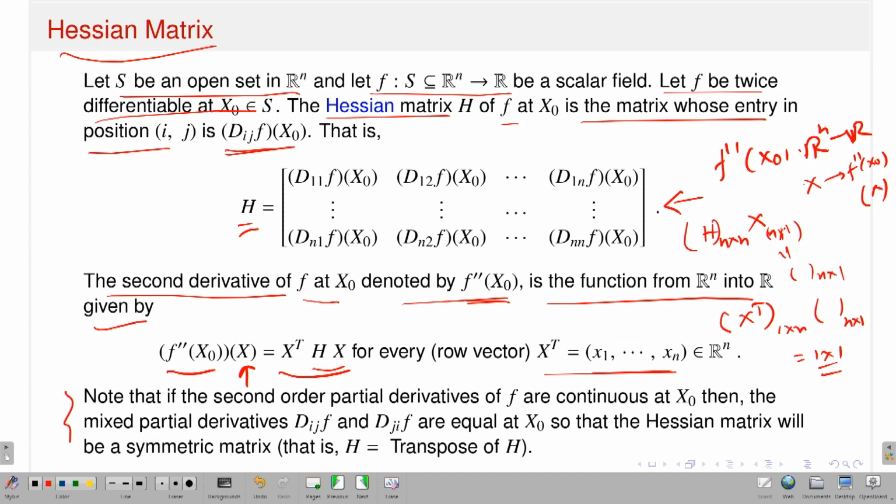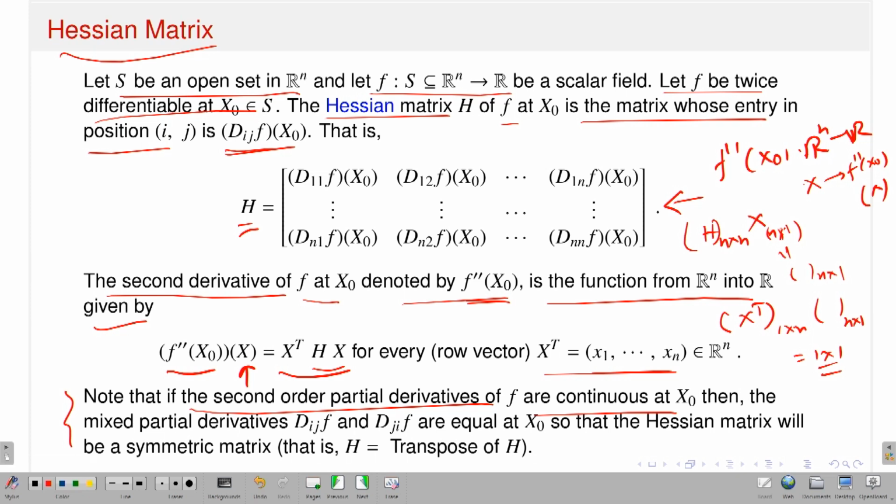Now, look, there is a note that says if the second order partial derivatives of f are continuous. To talk about the Hessian matrix, as I said, I just need the existence of the second order partial derivatives at the point x naught; I do not need continuity.